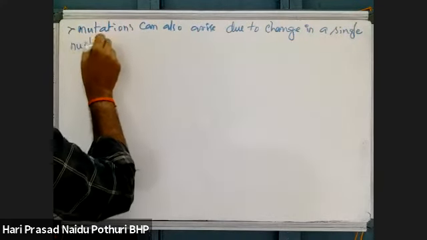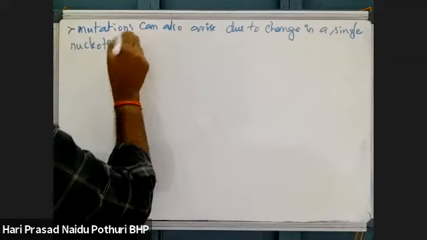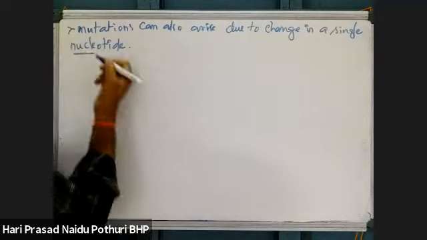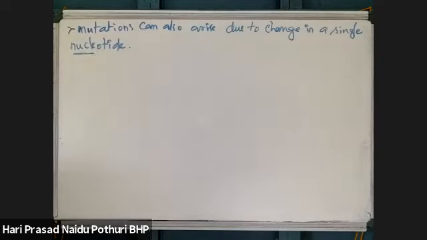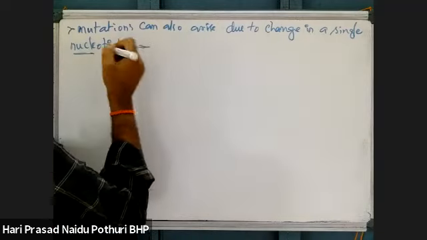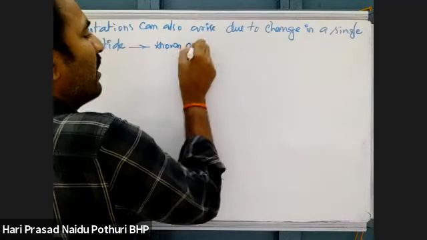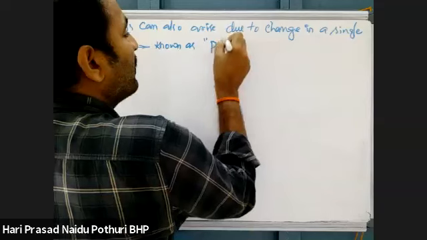We'll see some examples also, then you can understand. If a single nucleotide is changed, that also leads to a change in the DNA structure, and the entire functioning of the gene is modified. This is known as point mutations.